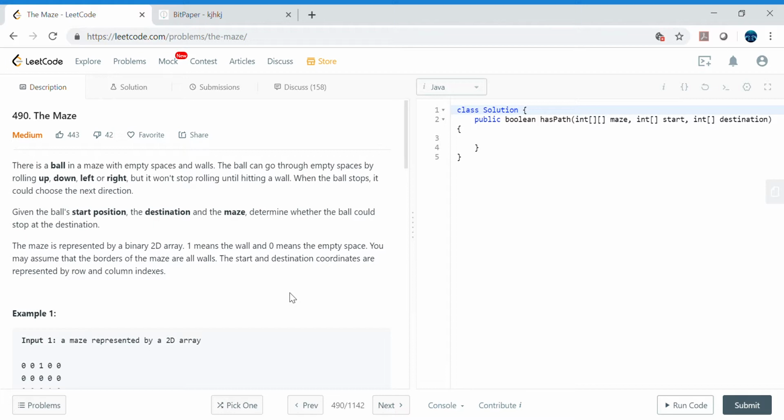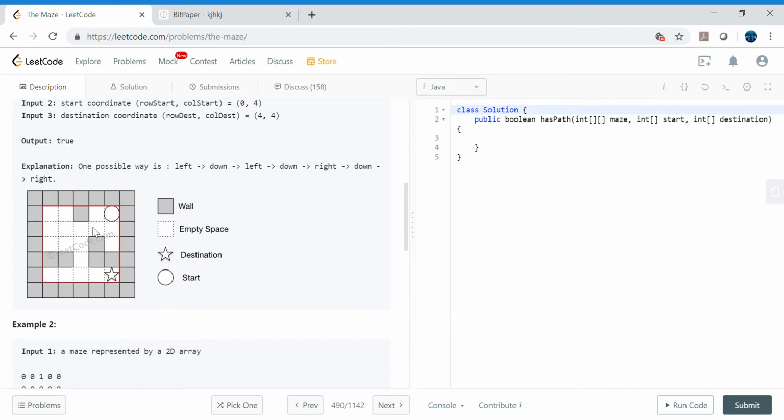Today we will cover this interesting problem called the Maze. The maze is a physical gaming device where we play a game in which we need to hit the target inside the device. Imagine a container, a plastic or metal device, with a rolling ball. The ball moves freely up, down, left, and right based on the direction you move the device, and it will not stop until it hits the wall.